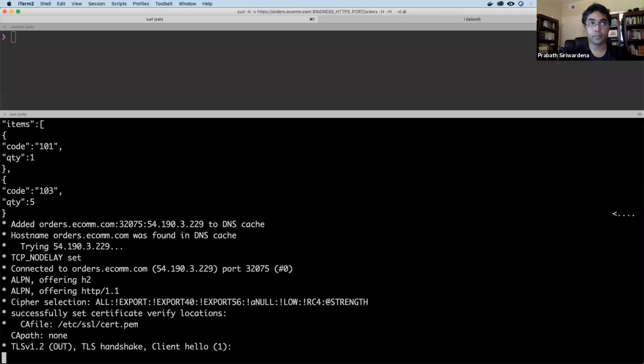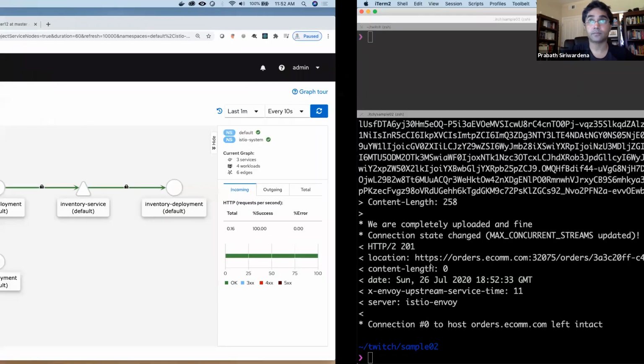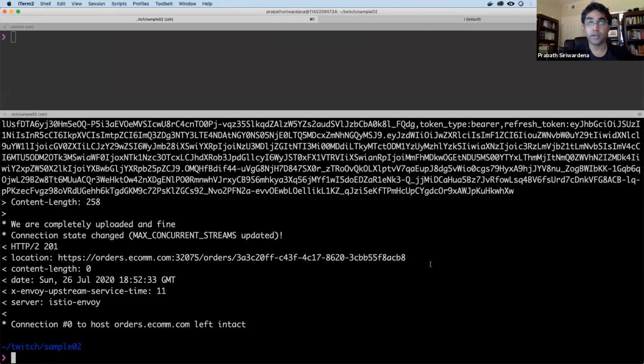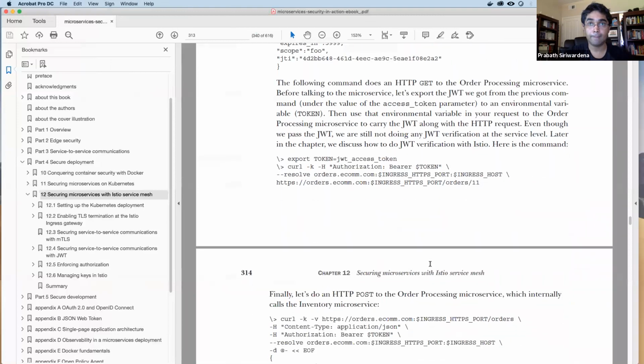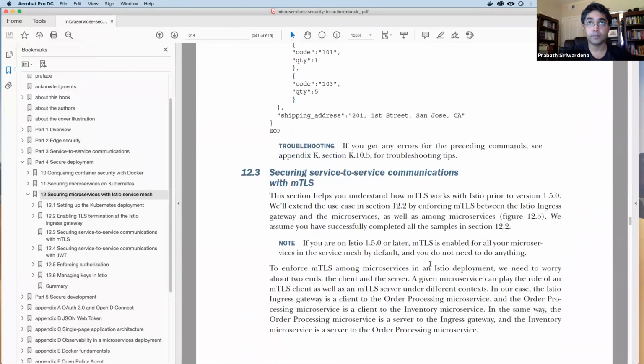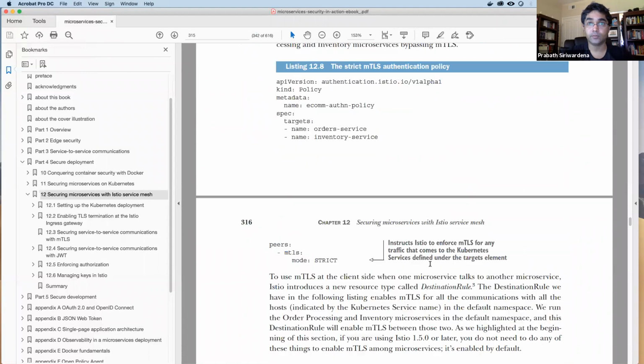Okay. So if you refresh it, you will see once again, yeah, everything is protected with MTLS. Okay, so next we'll see, let's go to the book. This we already did.